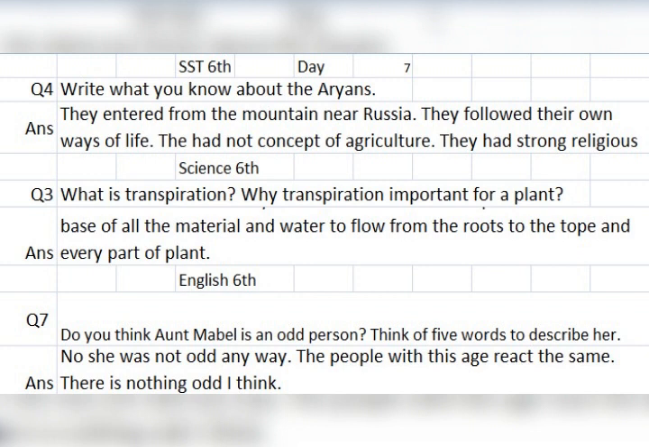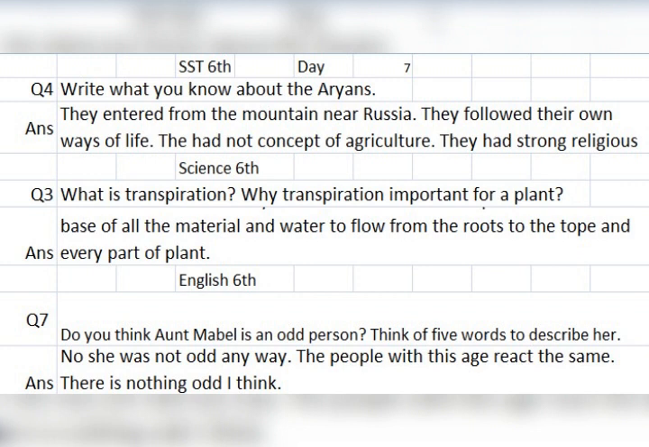SST. Day 7, English Class 6. Do you think Aunt Mabel is an odd person? Think of 5 words to describe her. No, she was not odd. Anyway, the people with this age react the same. There is nothing odd, I think.